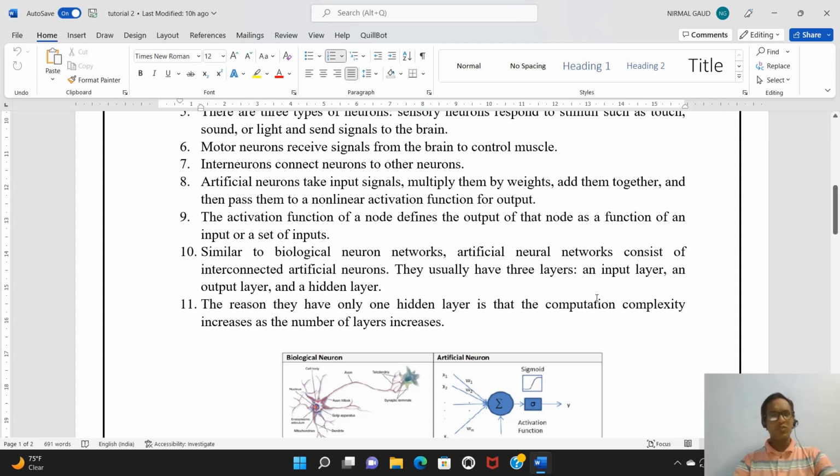Though with one hidden layer we are working, and the computation is also performed, though it takes time. But the point is, the results we get with traditional machine learning algorithms are much better with artificial neural networks.